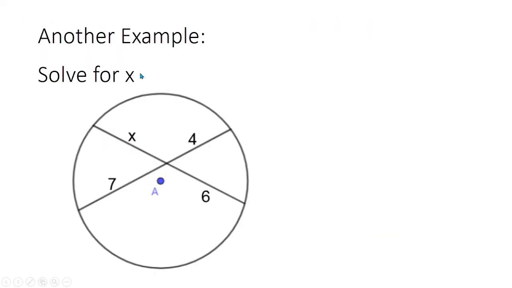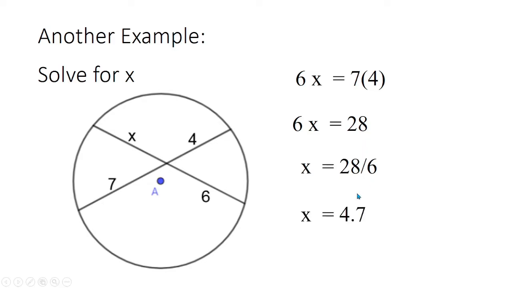Let's have another example. Solve for x. What is the value of x here? Applying the intersecting chords theorem, we have 6 times x, since they are on the same chord, is equal to 7 times 4. So that will be 6x equals 28. To get x, divide 28 by 6. So x is equal to 4.7. So you see, it's very easy to get the value of x.